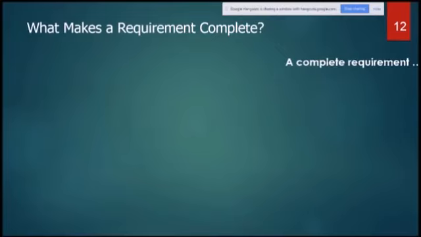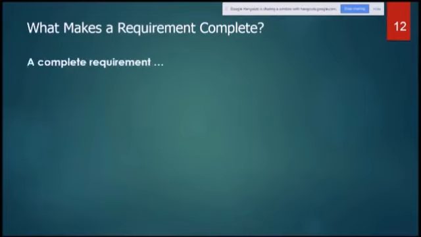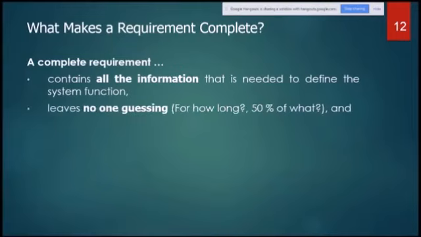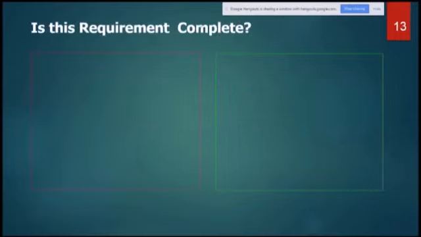Next, what makes a requirement complete? A complete requirement contains all the information that is needed to define the system function, and leaves no one guessing, like for how long or 50% of what. So there should be no guesses, it should be clear and complete. It includes measurement units, maybe inches or centimeters or whatever measurement parameters we can have. Look at this example now.